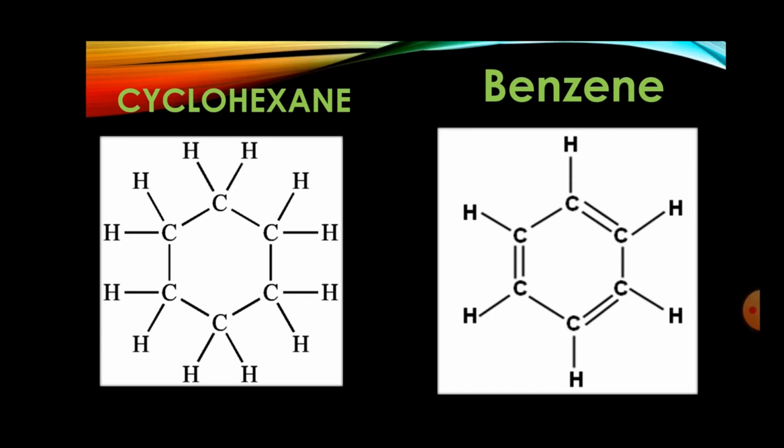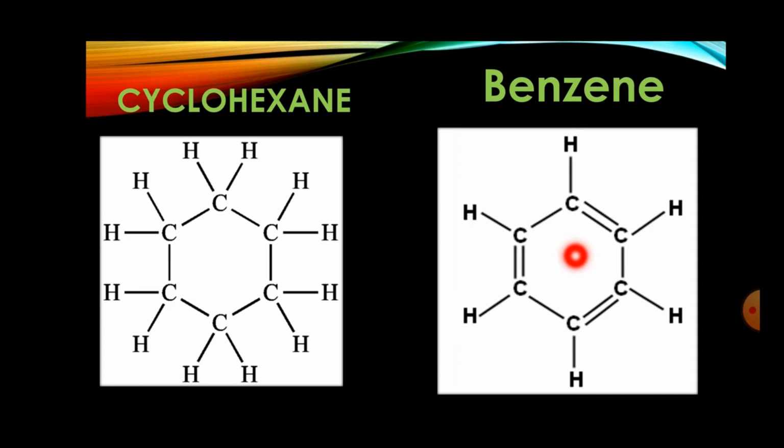Here we are going to check the different examples of ring structure, or you can say cyclic structure. In this cyclic structure, we are going to take the example of cyclohexane and benzene. In cyclohexane, there are total 6 carbon, and you can check each carbon is bonded with 2 hydrogen. So here the formula will be C6H12. If you are going to count each hydrogen, you will get 12 hydrogen.